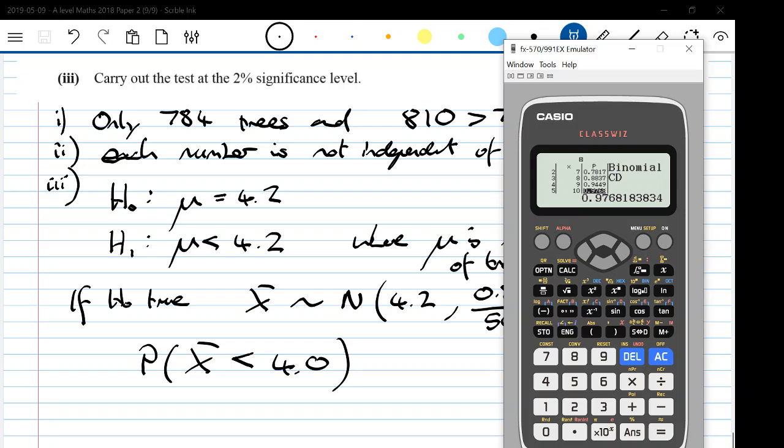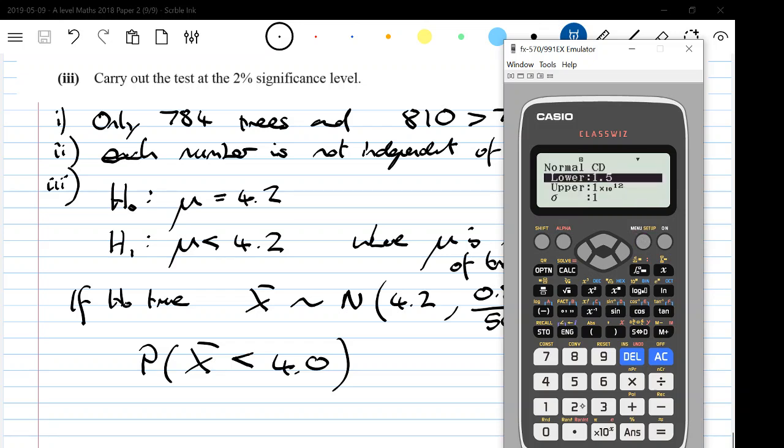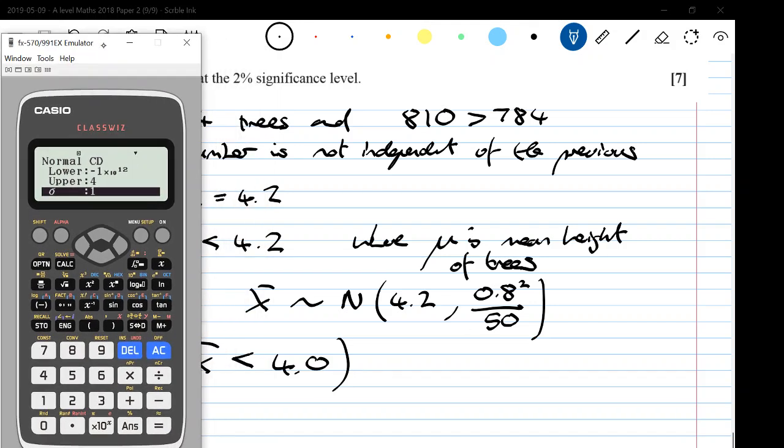So we're going to go back to the calculator. We're doing a normal distribution this time. We're doing a lower bound of minus an enormous number, and an upper bound of 4. Let's put these bits in carefully. Sigma is 0.8 divided by root 50, and mu is 4.2. If we test that, it gives us a value of 0.0385.